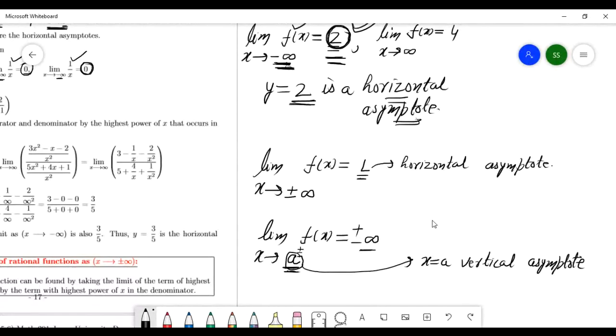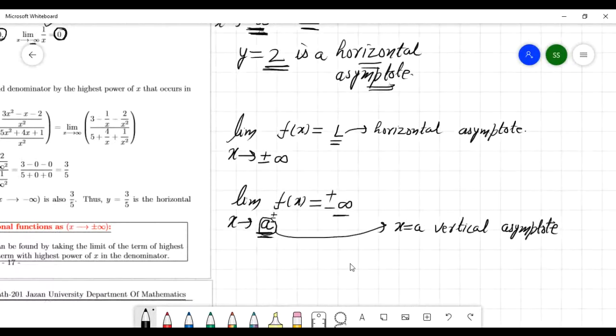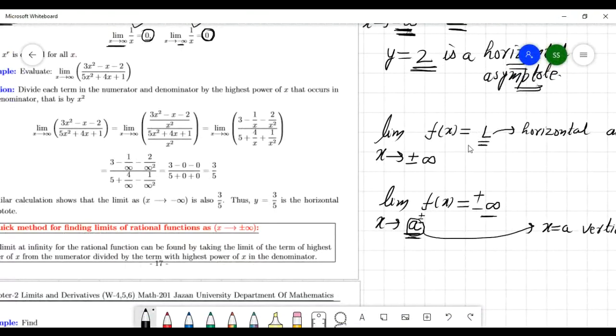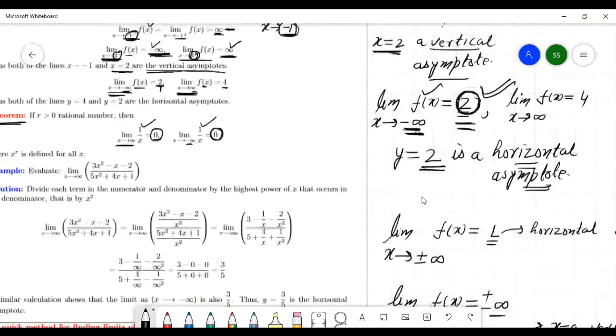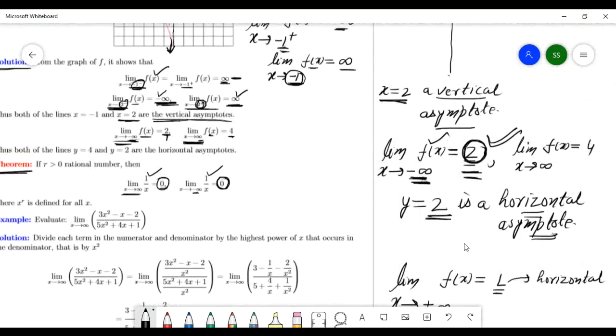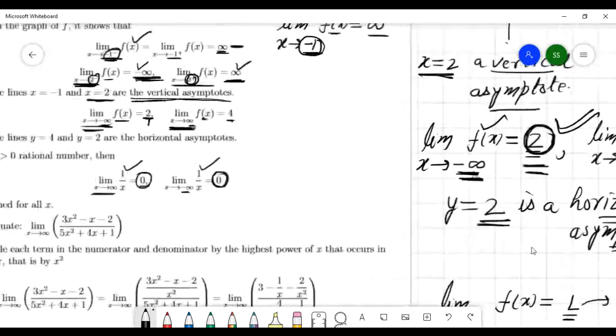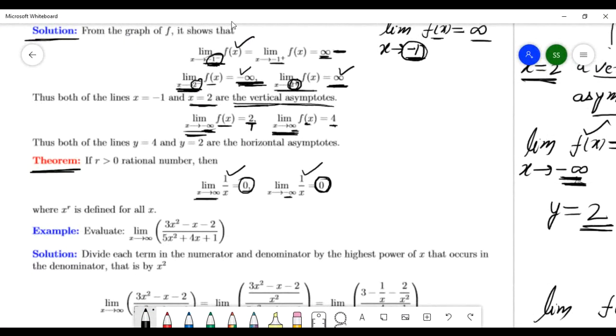If at least one of the conditions holds, then you say it is a vertical asymptote. Right? So, y equal to 4.